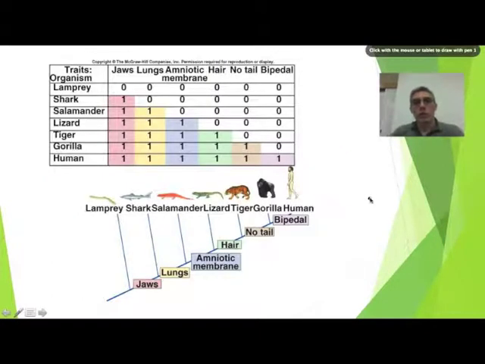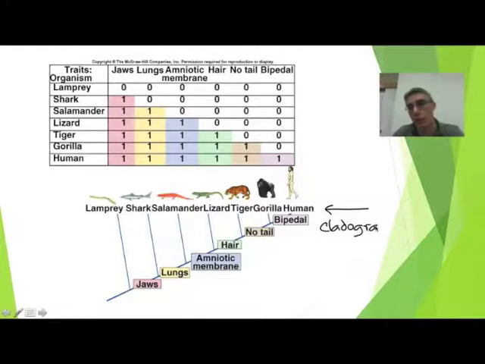All right, so let's go ahead and talk about how to construct a phylogenetic tree, which is also called a cladogram. The phylogenetic tree or cladogram that we're referring to is right down here towards the bottom of your screen. So again, this is going to be a cladogram. Now, in order to create our cladogram, we need to make some comparisons based on certain characteristics, and those are going to be located at the very top of our table. So if you notice at the very top, we're organizing our data. The organisms we look at are going to be lamprey, shark, salamander, lizard, tiger, gorilla, and human.